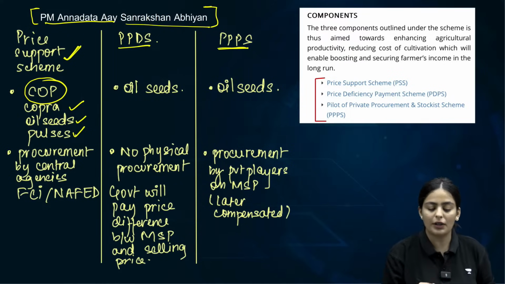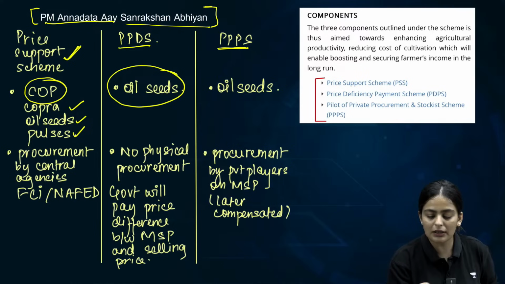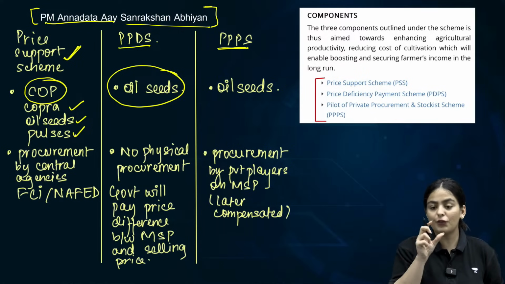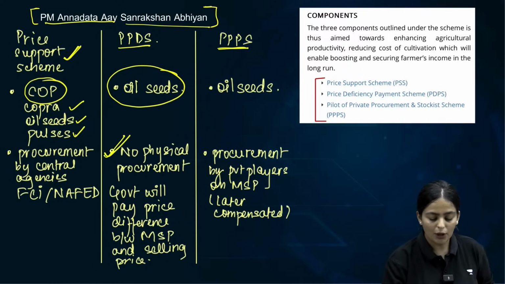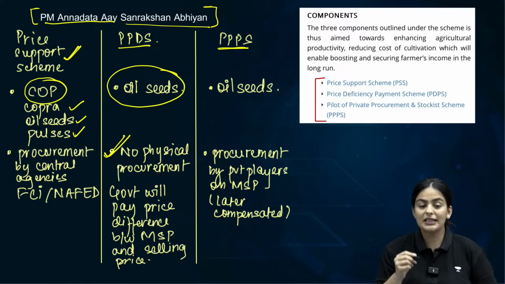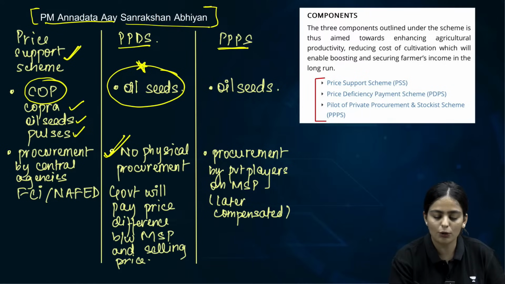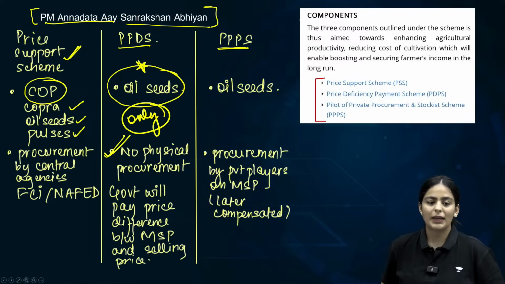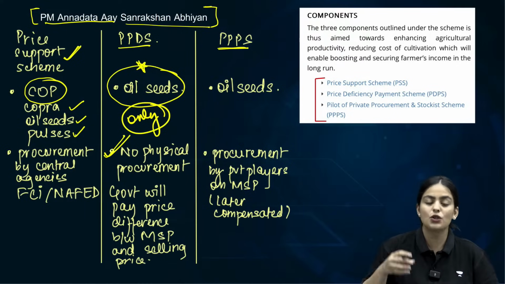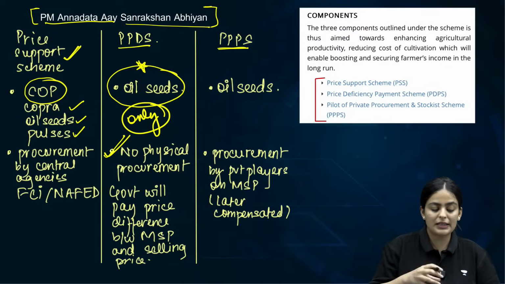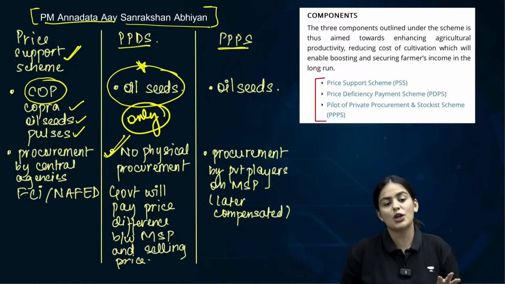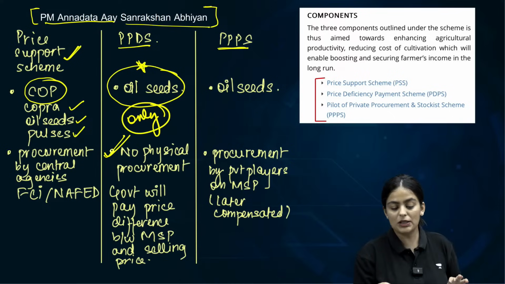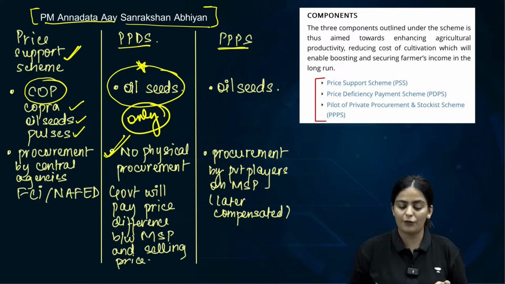The second is different, where you are paying just the amount that is the difference between the MSP and the market price. Here there will be no procurement. But this is only, can you note this? This is only for the oilseeds. It is not for copra, it is not for pulses. For pulses, oilseeds and copra, the price support scheme under PM ASHA is operational, but not price deficiency.